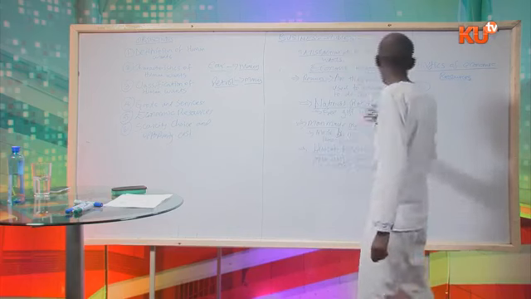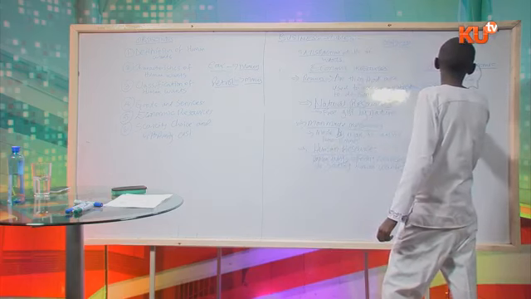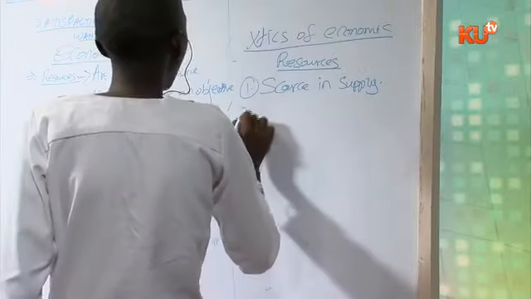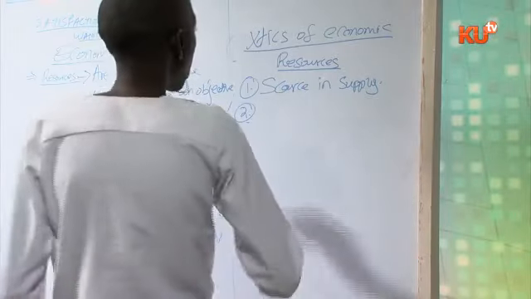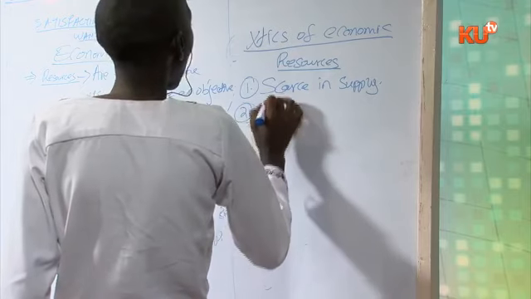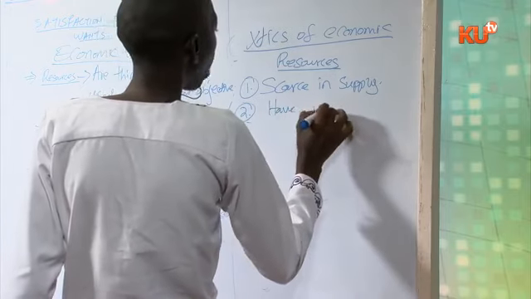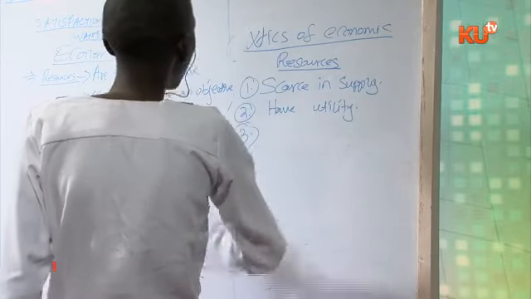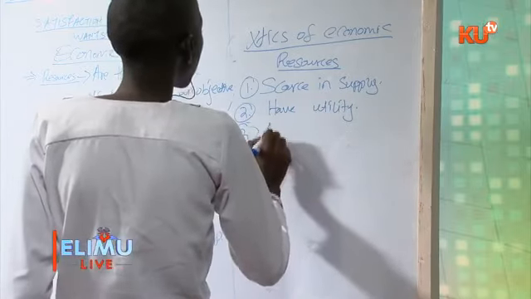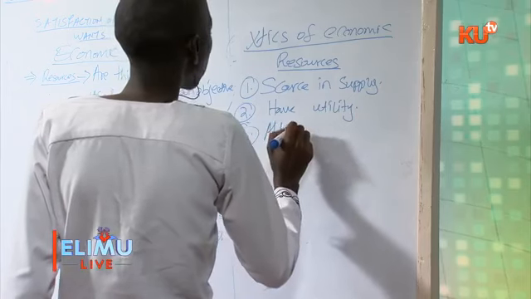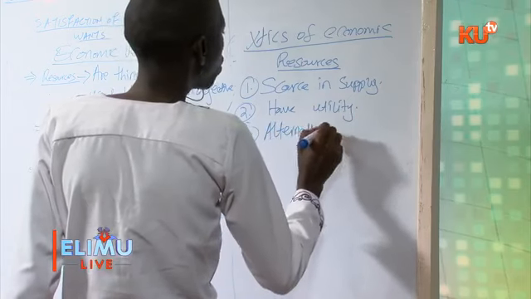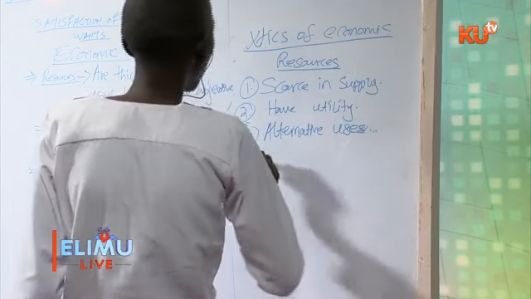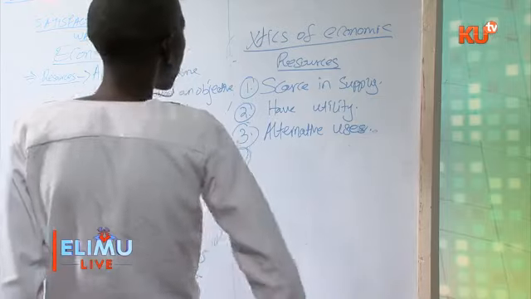Economic resources are scarce in supply. Economic resources have utility. I will explain. Economic resources have alternative uses.